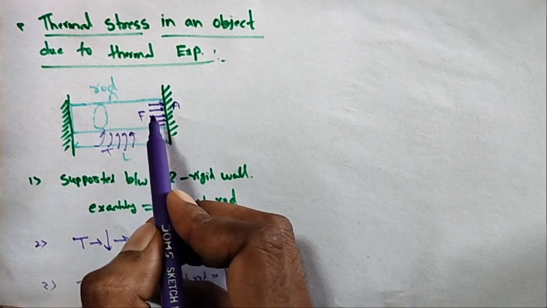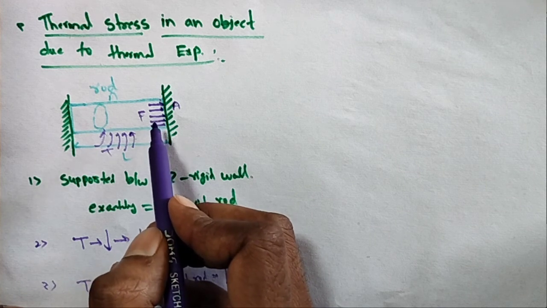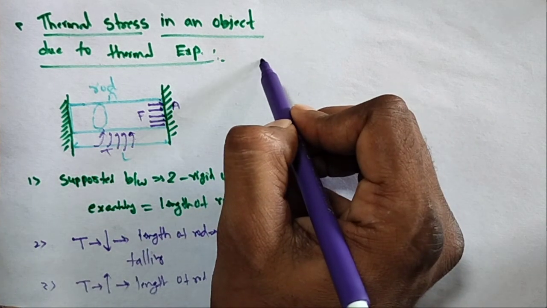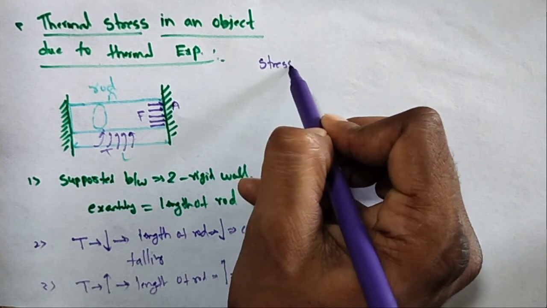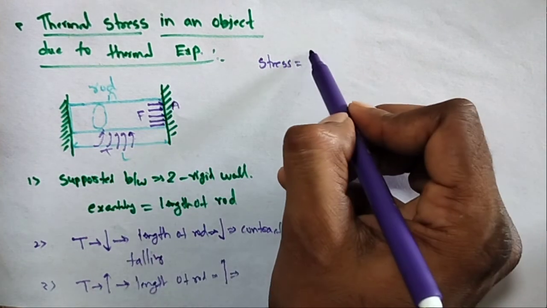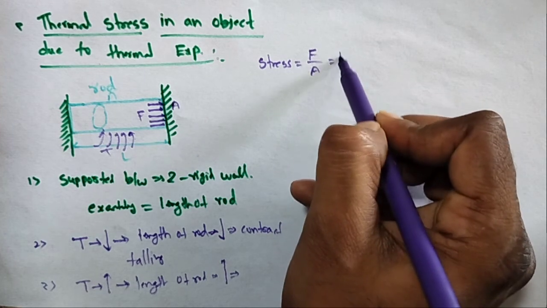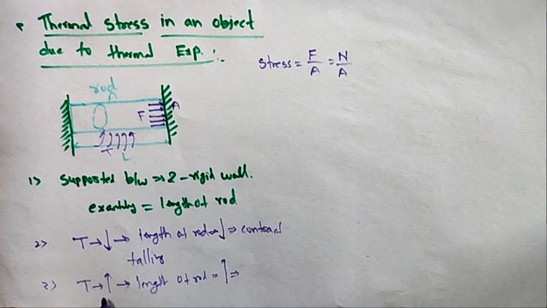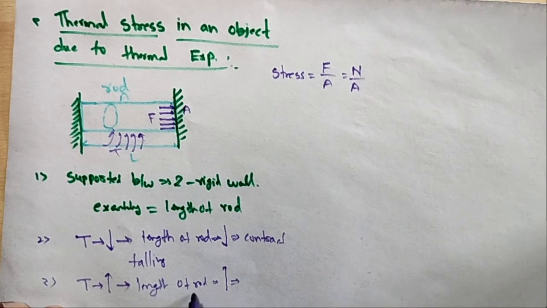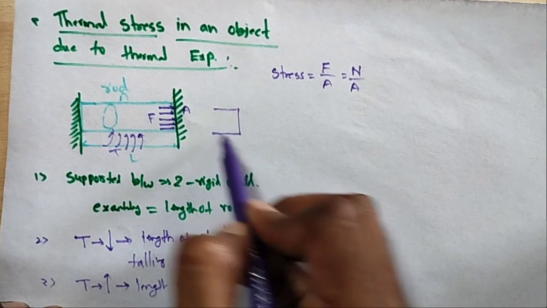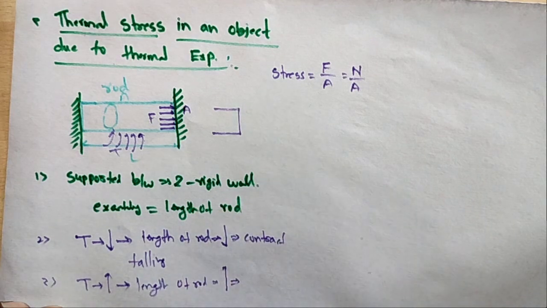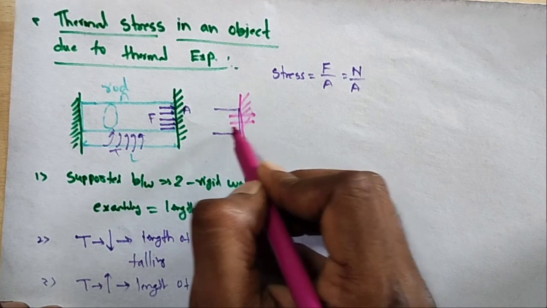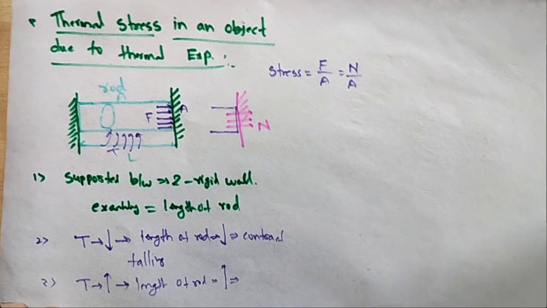Therefore it gives an elastic stress. The stress is produced due to the ends. So how much stress? Stress is equal to force per unit area, F by A. This force is a normal force, N by A. When the temperature increases, the length also increases. Here I am taking this end of the rod, this is a wall, this is a wall. So the normal force N is acting like this.